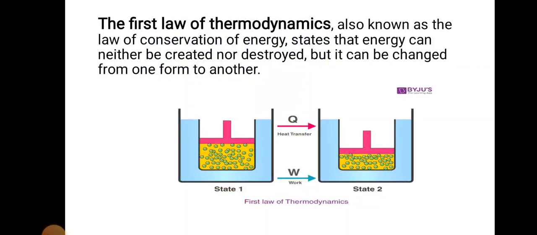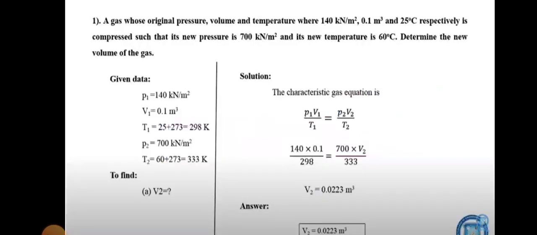Then the first law of thermodynamics. The first law of thermodynamics, also known as the law of conservation of energy, states that energy can neither be created nor destroyed, but it can be changed from one form to another. This is the first law. The equation for the first law of thermodynamics is dQ equal to dW plus delta U. This is the first law of thermodynamics.